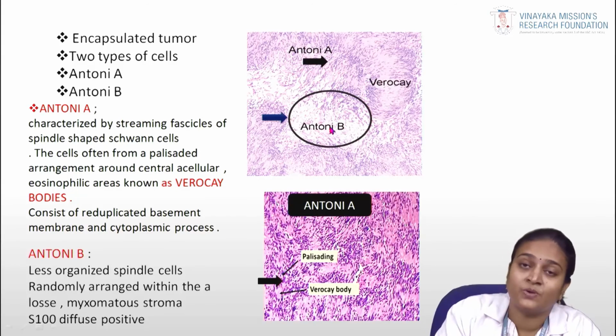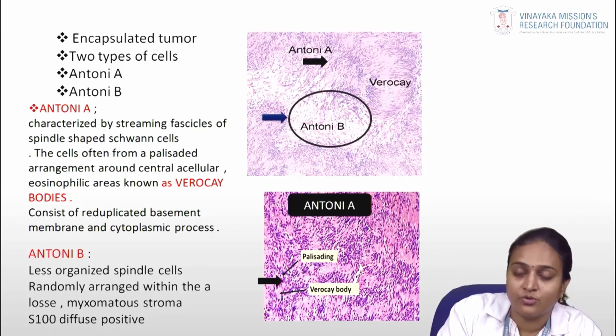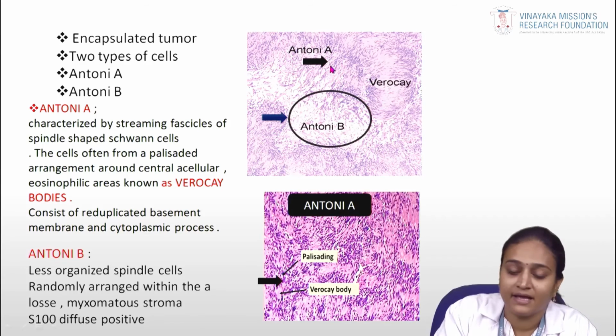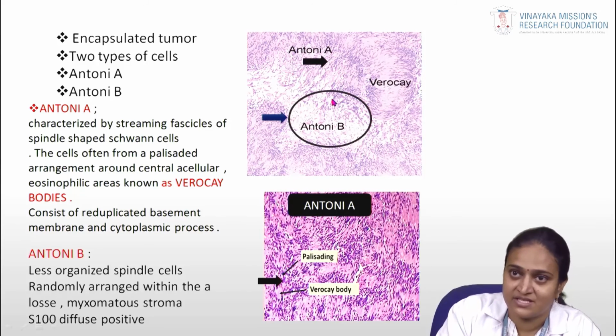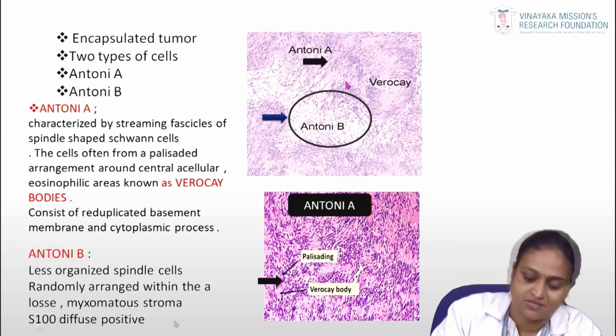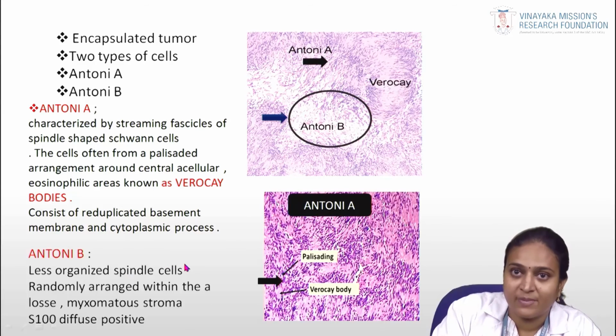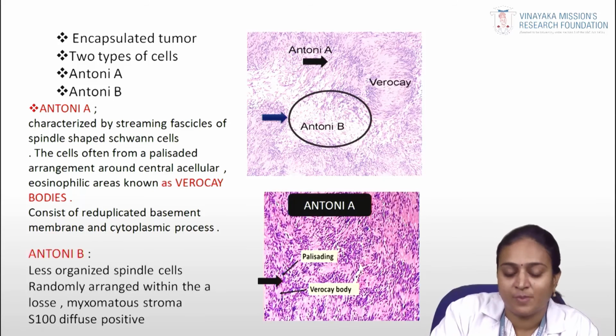With these features you can appreciate the neurilemoma. You can see the Antoni A and Antoni B types of cells, so we can diagnose with this. In immunohistochemical analysis of schwannoma, S100 shows diffuse positivity.